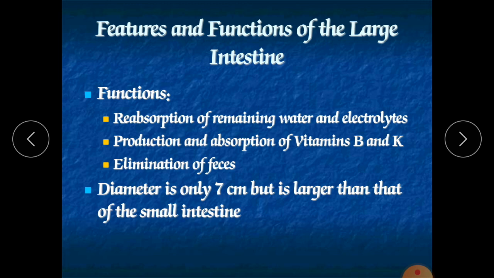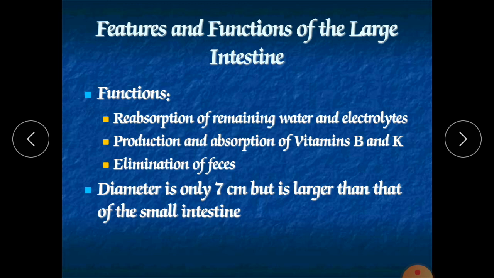It starts from the cecum, at the ileocecal sphincter. It is attached to the posterior abdominal wall by the mesocolon. It is attached from the mesocolon to the peritoneum.